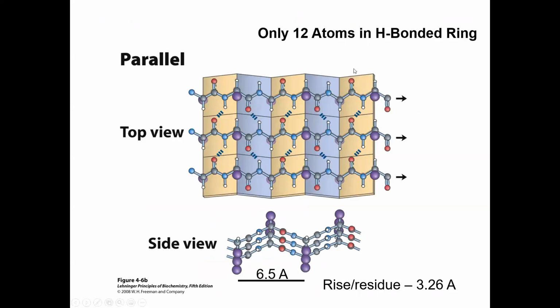Okay, if you look at the parallel beta sheets, again, N terminus on the top left, C terminus on the top right. You can see that the chain goes, right? But instead of coming right back like this, as you saw, mark your attention here on the blue arrows. Let's say the top strand goes behind this, okay?